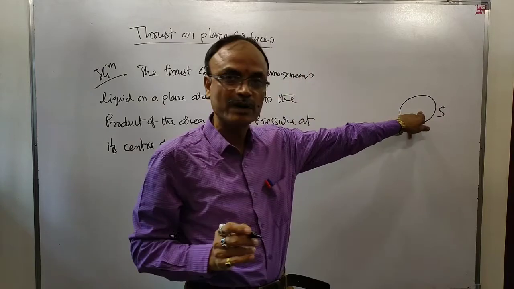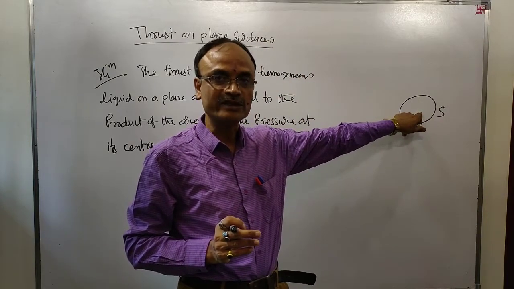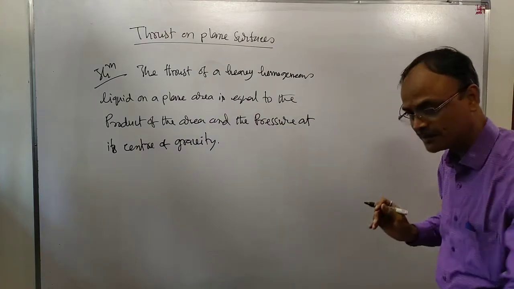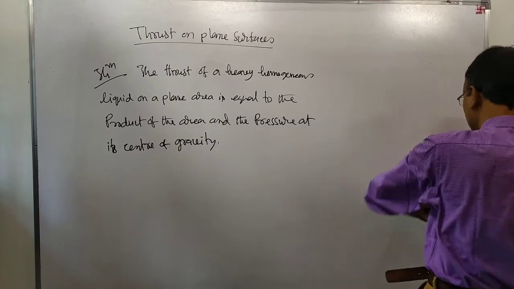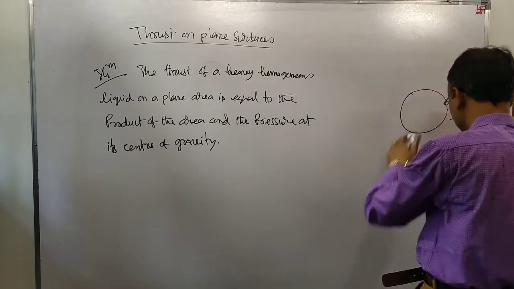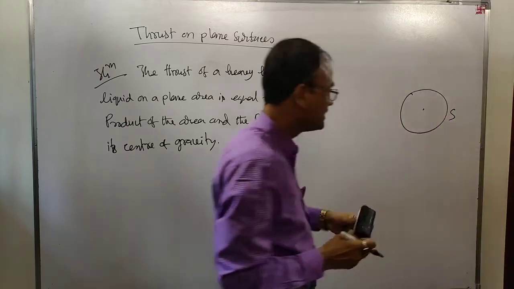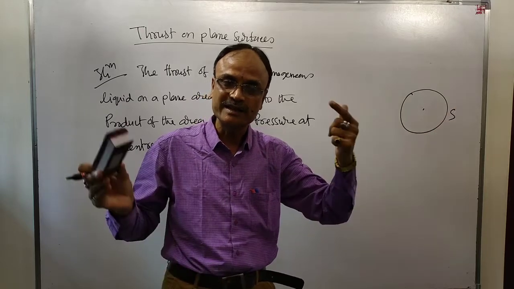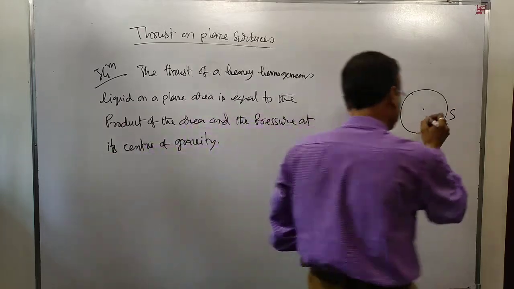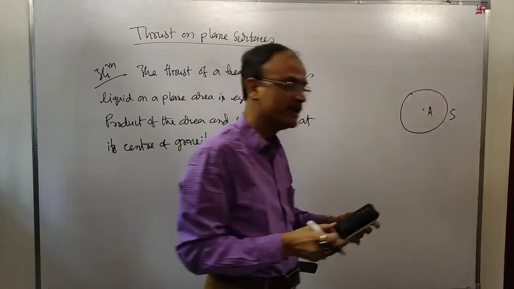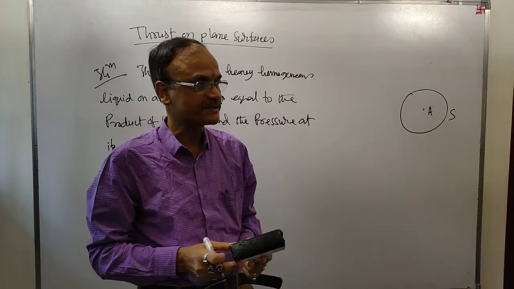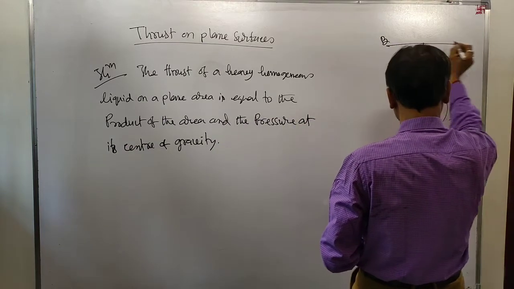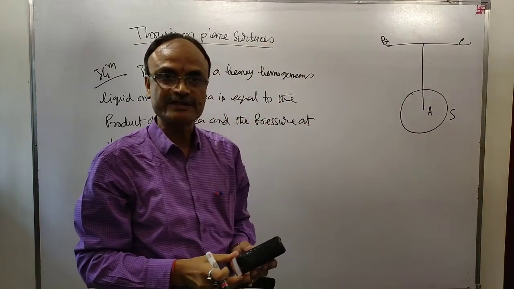S is a plane area immersed in a heavy homogeneous liquid of density rho. Suppose A is a point within S. Suppose BC is the effective surface.